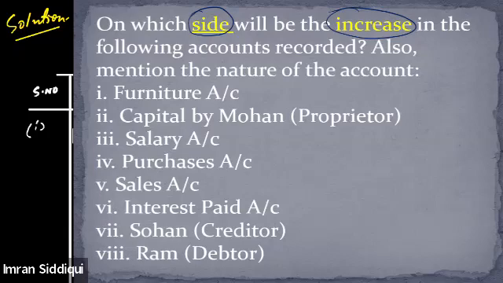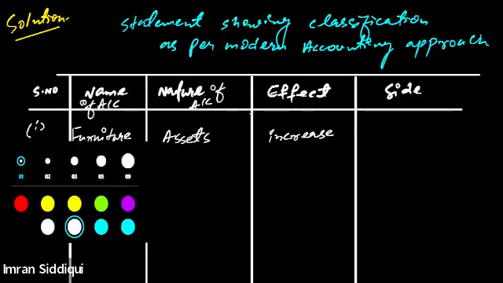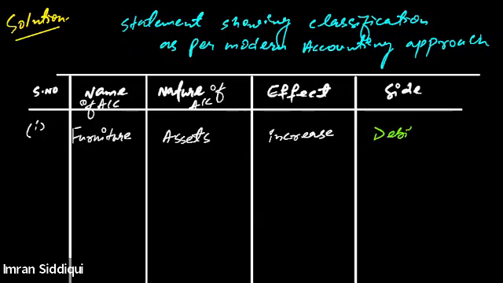The question itself says that the value of the furniture is increasing. All these accounts are increasing. The question says that in the very beginning, and then asks us how these accounts will get affected. So if the furniture account is an asset and if an asset increases, should we write this on the debit side of the account or the credit side? Debit side, correct, perfect. On the debit side of the furniture account, we'll record that.